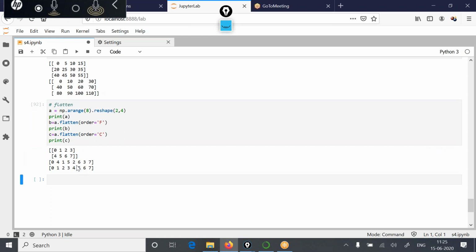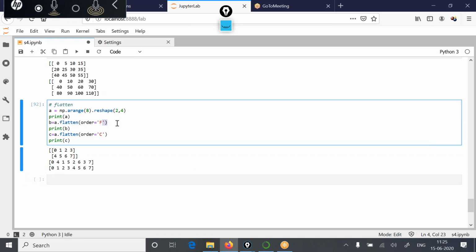you see you are getting different results, because one order is the row major order. In that case, you are getting 0, 1, 2, 3, 4, 5, 6, 7. The second order is column major. In that case, you are getting a 1D array like this: 0, 4, 1, 5, 2, 6, 3, 7. So I hope what flatten does is clear: it makes the array 1D, and you can change the order with this order attribute.